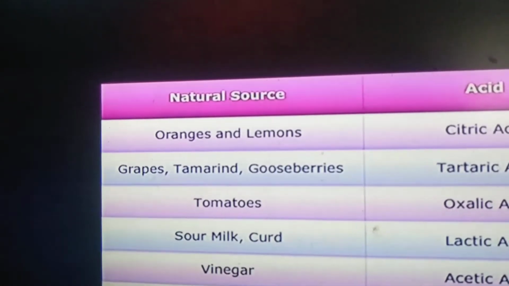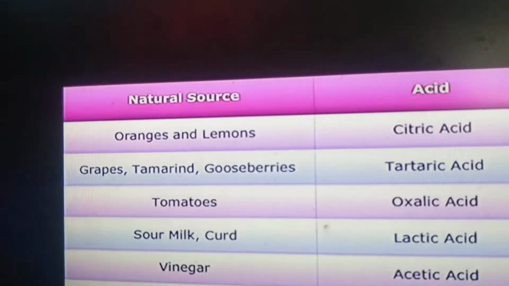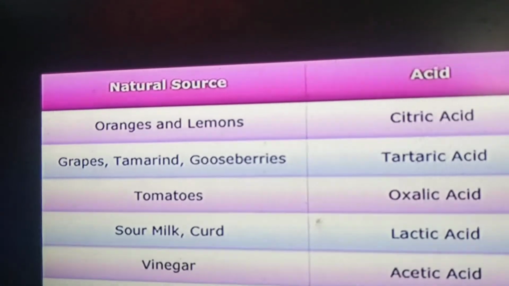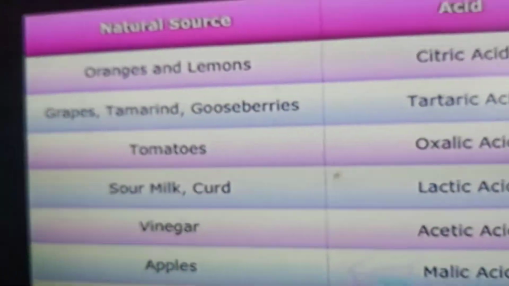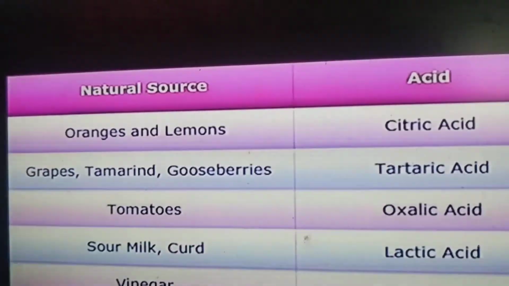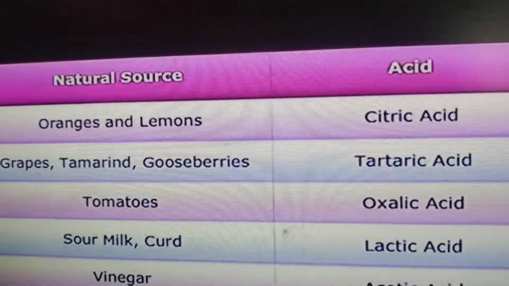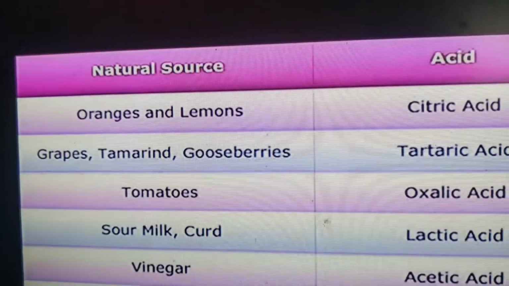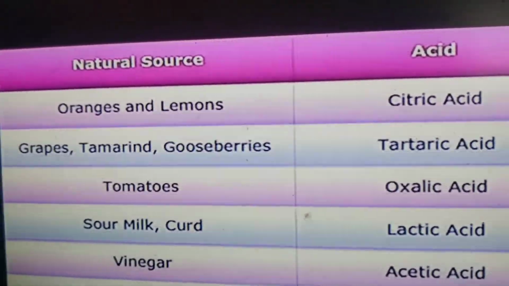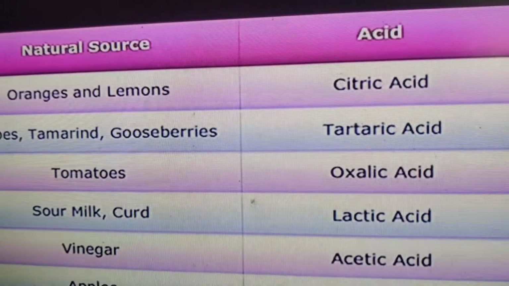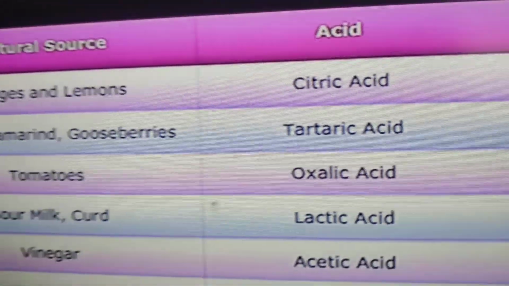And grapes, tamarinds, gooseberries, amla. These have tartaric acid. What is the name of that acid? Tartaric acid. Say all of you. Tartaric acid. Tomatoes have oxalic acid. Sour milk and curd, not the fresh milk, have lactic acid.